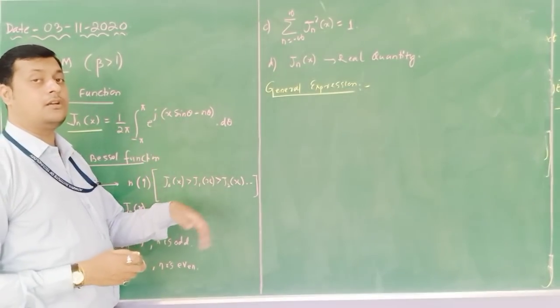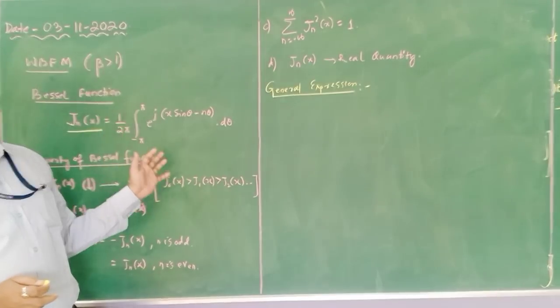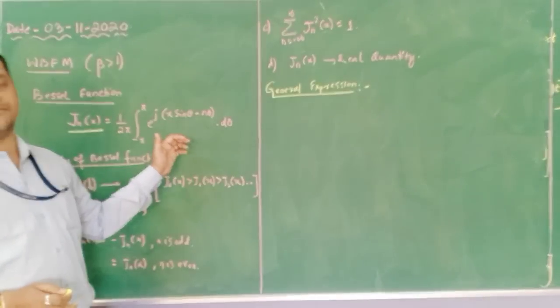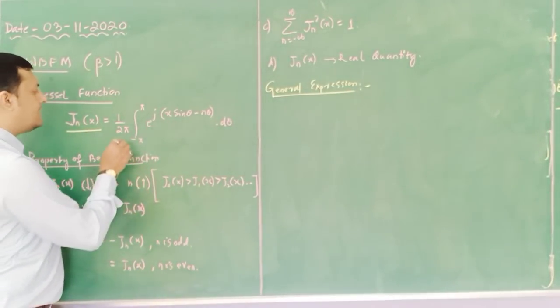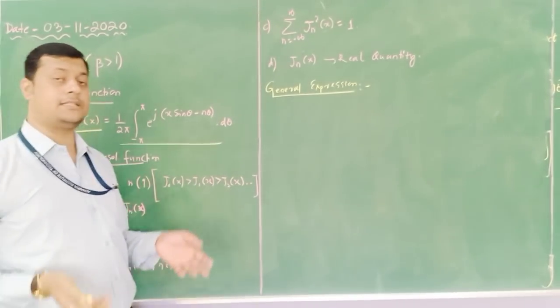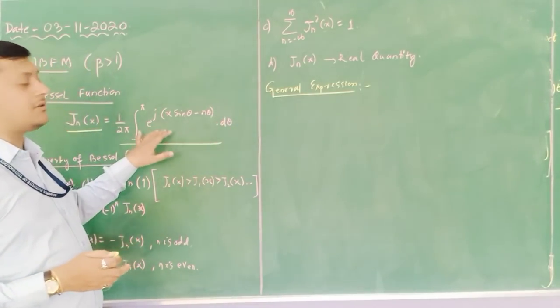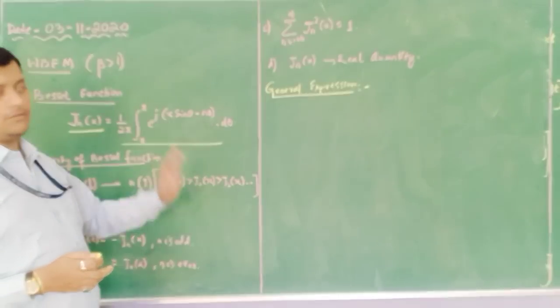We have to bring out our NBFM signal or WBFM signal in terms of this particular exponent form. How, we will see later. But for the time being, this is the general expression. We need to represent all the coefficients which are available after expressing the details in terms of e to the power j (x sin theta minus n theta) d theta.